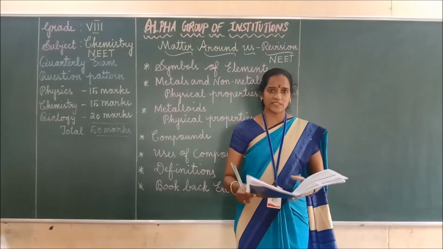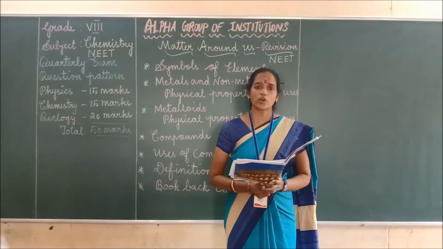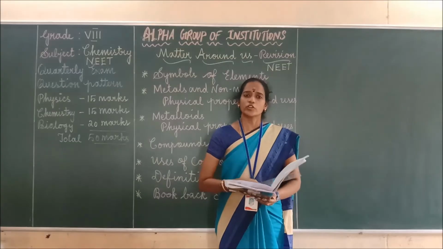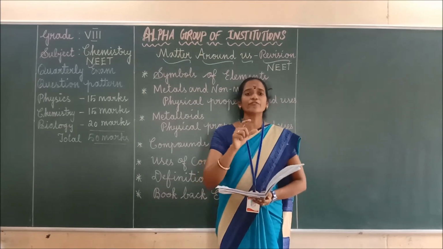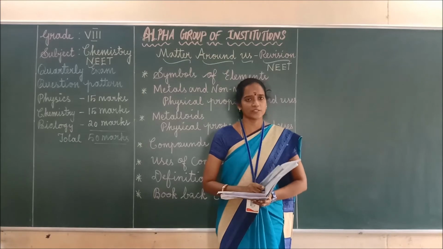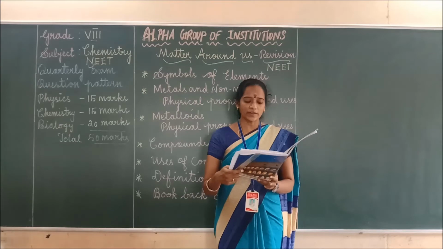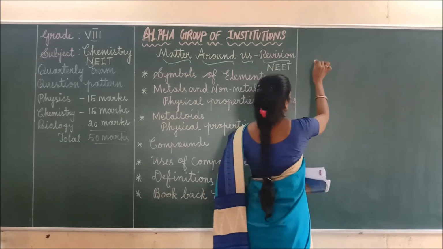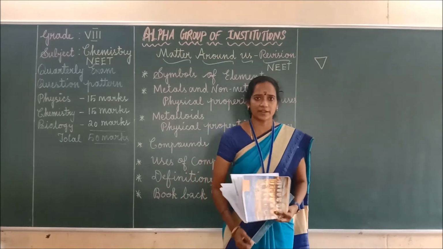So first, choose the best answer. The liquid metal used in thermometer is, what's the answer? Mercury. Mercury is used in thermometers because it expands uniformly at different temperatures. So for this purpose, mercury is used in thermometers. So the answer is mercury. Second one, the pictorial symbol for water. What's the pictorial symbol for water? So this is the pictorial symbol for water, right?